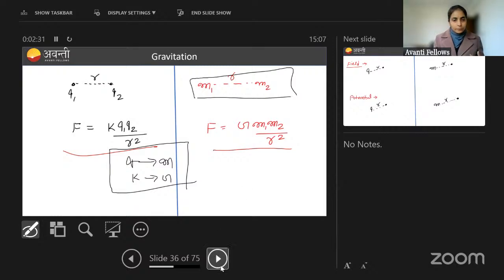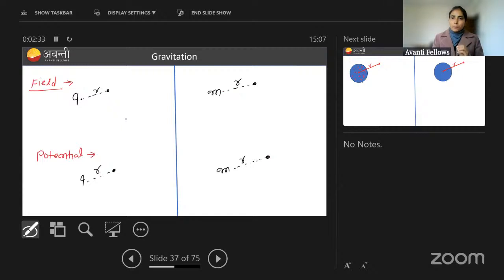This is the observation. After that, we have studied the field in electrostatics. In electrostatics, for a charge Q at a distance R, electric field is written as KQ by R square. Similarly for gravity, because of mass there will be a gravitational field, generally indicated by the letter g, which is equal to Gm by r square. Again Q is getting replaced by m and K is getting replaced by G.